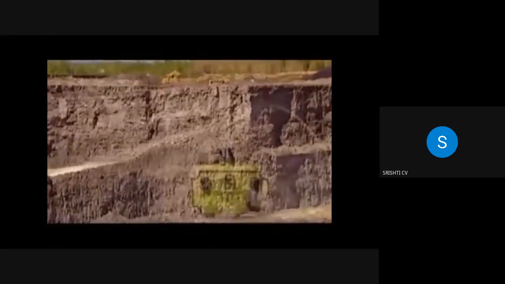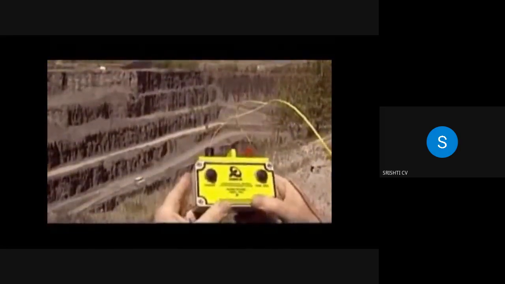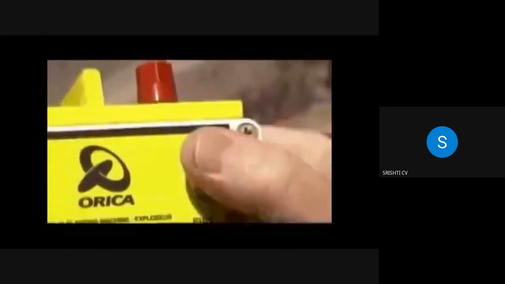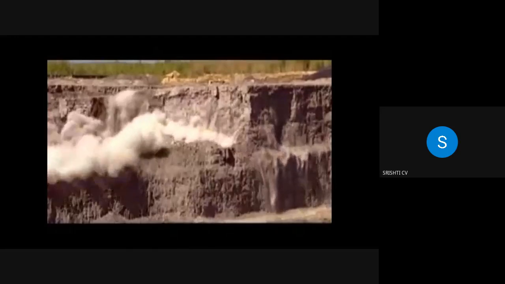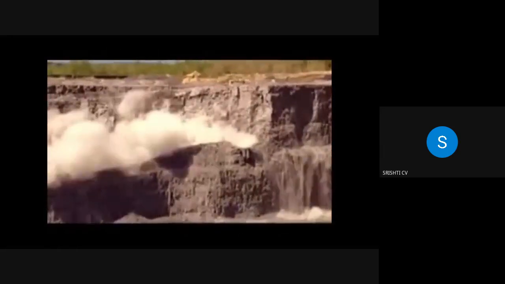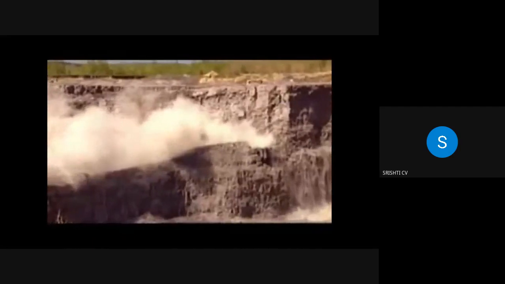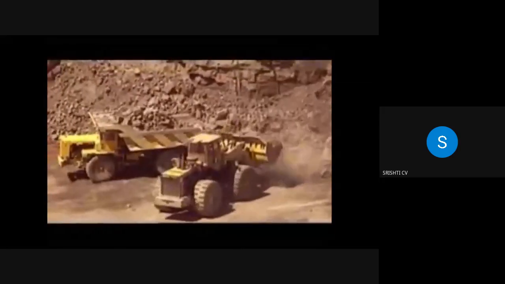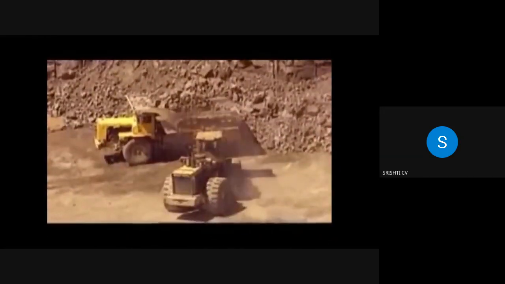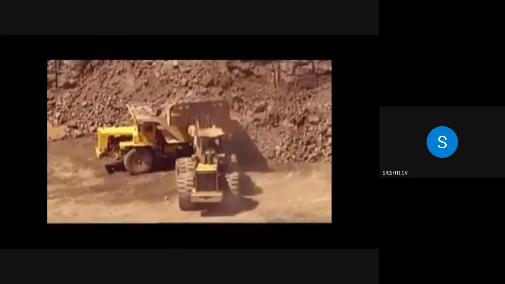Workers drill holes in the rock wall in which they plant powerful explosives. For safety, the workers have to position themselves behind the area they're blasting, maintaining a distance of at least 50 meters. After the explosion, loaders move in. They transfer the limestone rocks to 50-ton capacity dump trucks. The trucks then haul their cargo to the cement plant nearby.